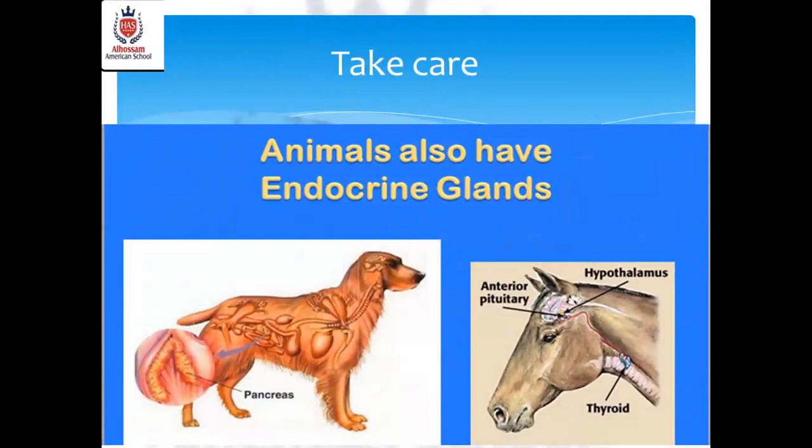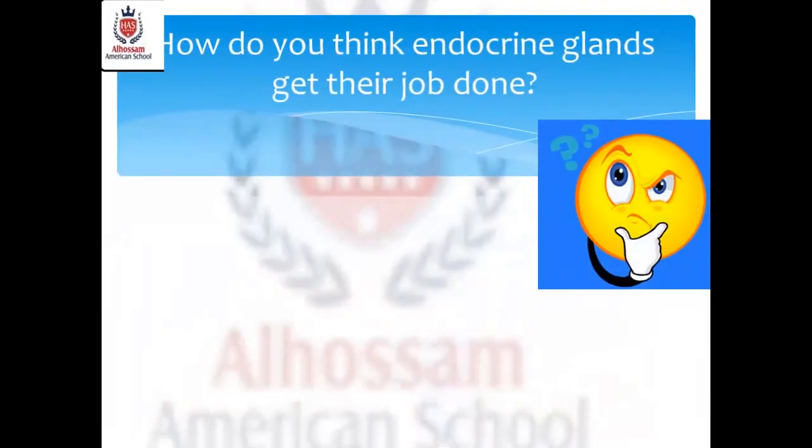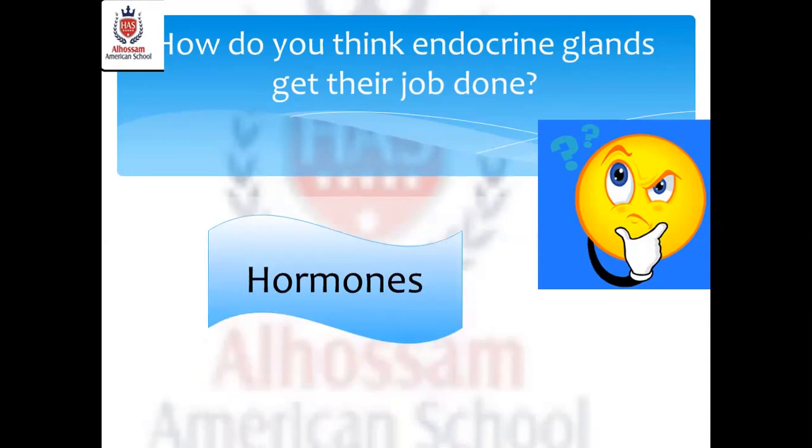So, take care. Animals also have endocrine glands. A dog has a pancreas, a donkey has a pituitary, thyroid, hypothalamus. It's like us. Okay, how do you think an endocrine gland gets its job done? By now, you should understand this point. I'm an endocrine gland and I want to do my job. What will I do? Yes, the answer will be hormones.